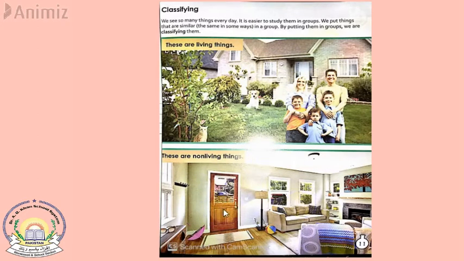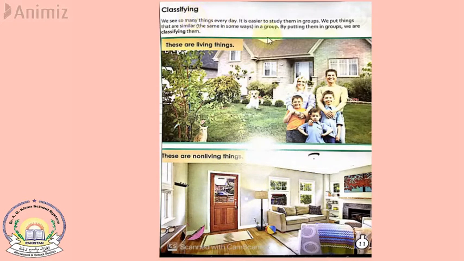All these things in a room are non-living things, and we can put all these things into one group, because this ball, this umbrella, these glasses, this sofa, this lamp, these windows, this door, this mat, this painting over here, all these things do not need food, water, and air. And they cannot grow on their own, and they cannot reproduce. So these are put into one group, which is called non-living things. So classifying means to put things which have similar features into one group, just like living things and non-living things.